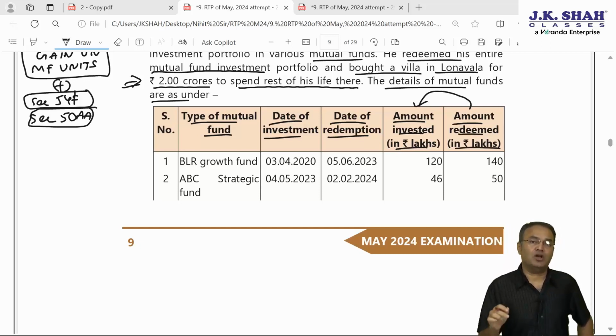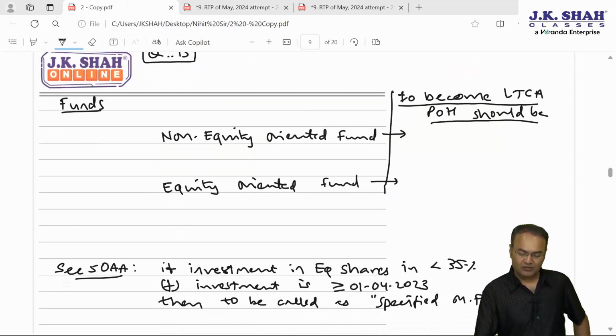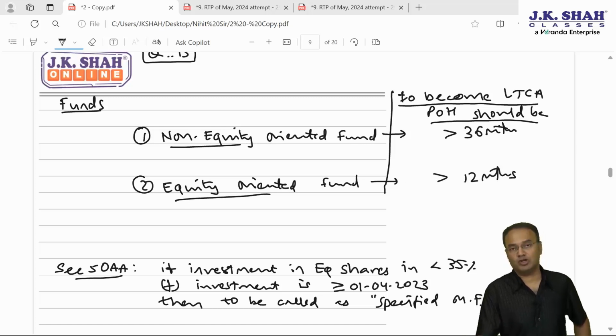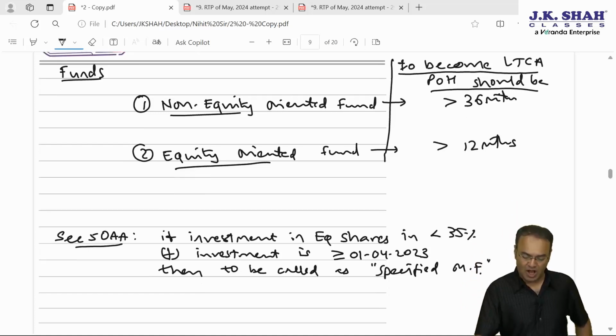So let's first work out of these which of them are equity oriented, which of them are non-equity oriented. So understand, if the fund is non-equity oriented, then in order to become long term, the period of holding, if it is non-equity, period of holding should be more than 36 months. Then only it will be called as long term. However, if it is equity oriented fund, then it will become long term in just 12 months. After expiry of 12 months, period of holding should be more than 12 months. After expiry of 12 months, it will become long term.